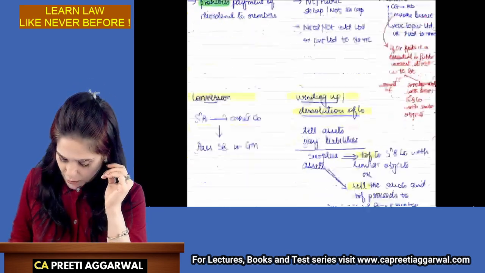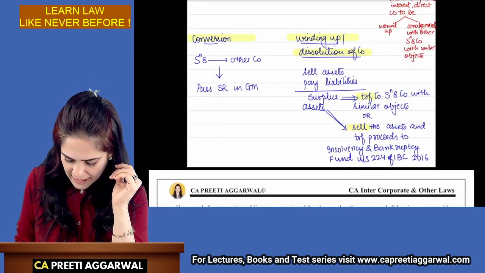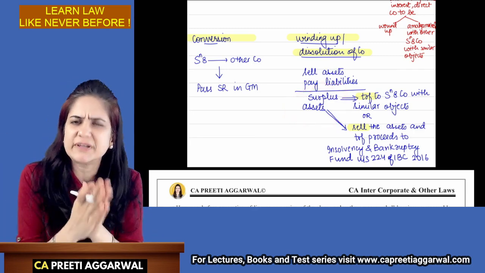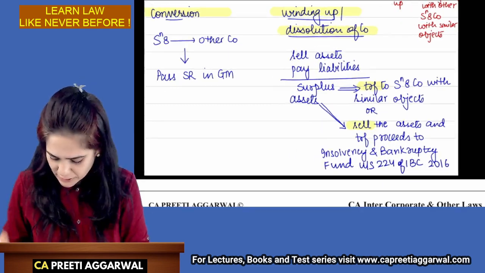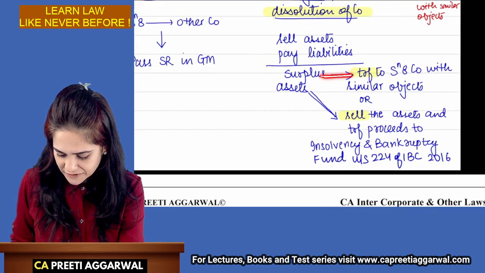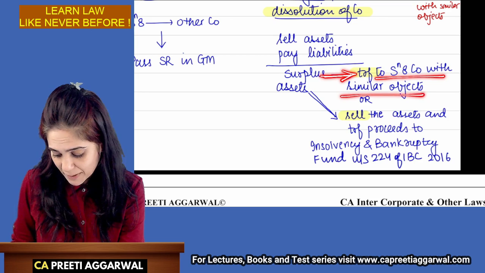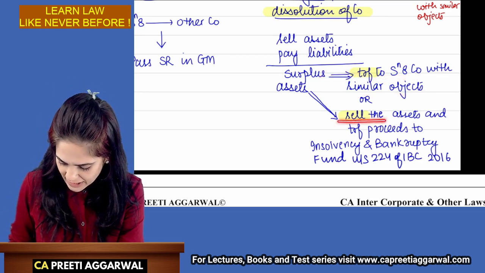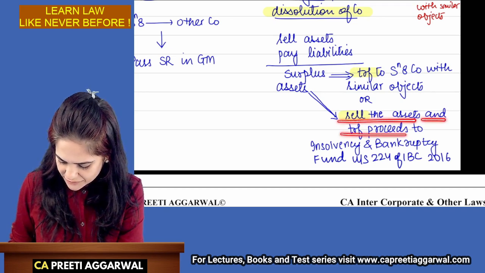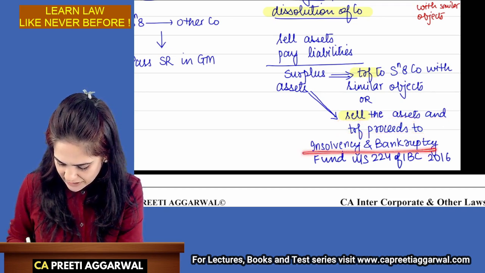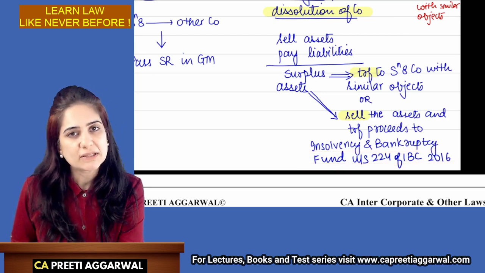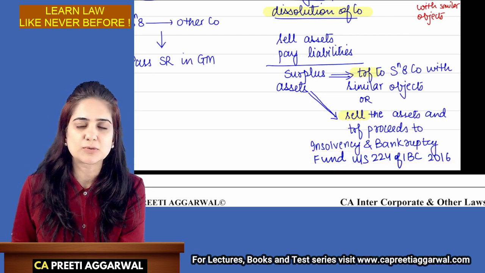Okay? So what if there is some surplus assets? Can I distribute it? No, that will amount to dividend. You cannot do that. What can I do? I can transfer it to another Section 8 company with similar objects, or I can sell the assets and transfer the proceeds to Insolvency and Bankruptcy Fund under Section 224 of Insolvency and Bankruptcy Code 2016.